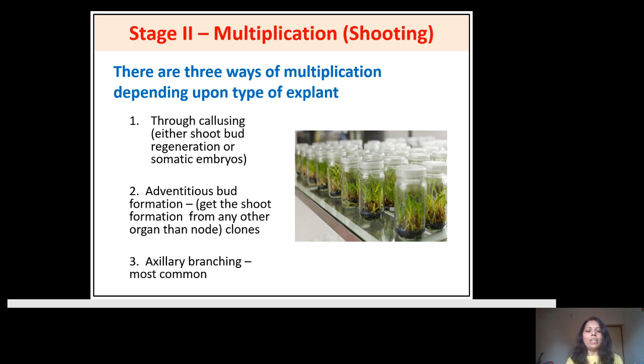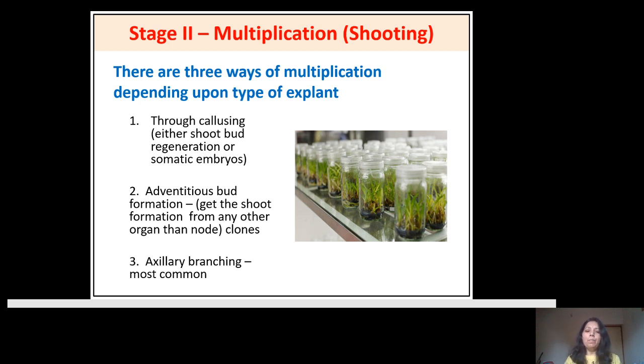Suppose we take the example of micropropagation of the banana plant. You bring the suckers from the mother plant, from the field. You adopt the process of surface sterilization. Then you initiate the culture by meristem culture, and then there is a development of multiple shoots from this initiated culture.